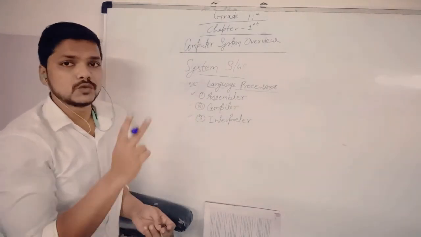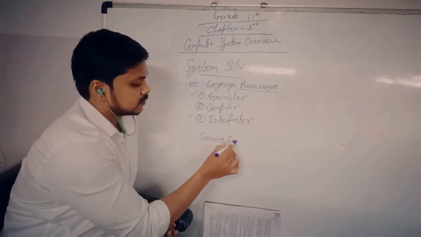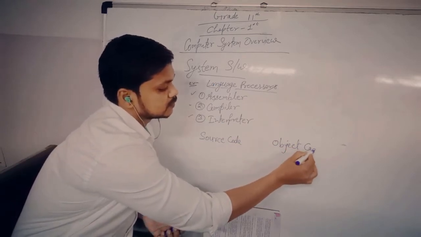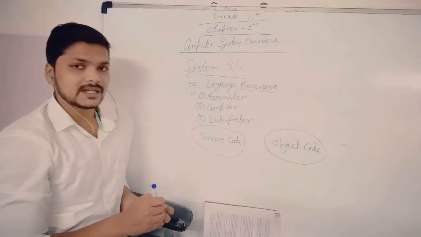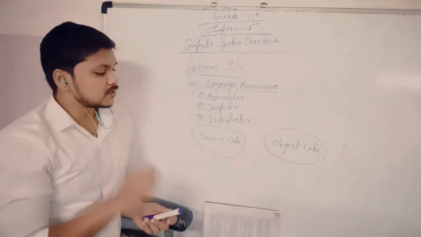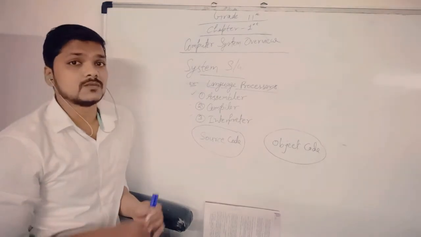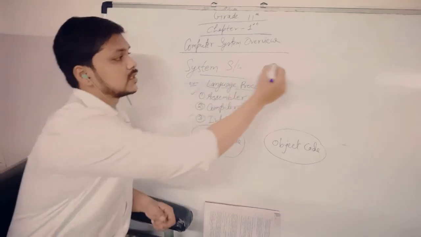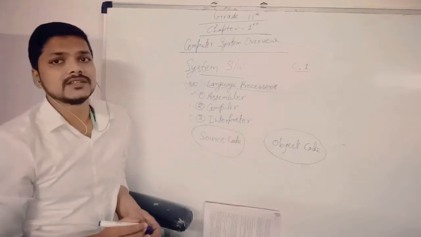Firstly we have to discuss two more terms: first is source code and second is object code. These two are very important terms through which we can easily understand the assembler, compiler and interpreter. As we all know, a computer system works only on binary language. This means the computer works only on data in the form of 0 and 1. These are called binary data or binary language.